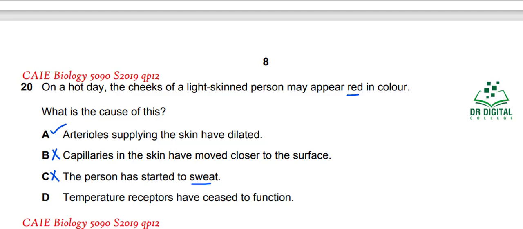Temperature receptors have ceased to function. Once again, the temperature receptors have nothing to do with the vasodilation or vasoconstriction or the cheek becoming red or not. So answer D is wrong. So the answer for question 20 is A.